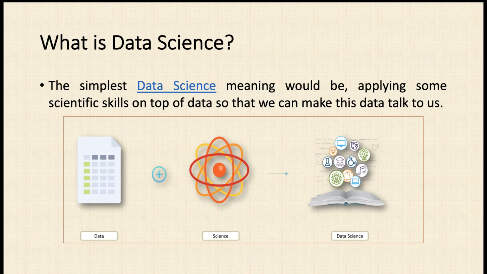I have captured this image from the internet, and you will easily find these images online. So data science means data plus science, and it comes together as a new term called data science. Here you need to deal with the data as well as the science.